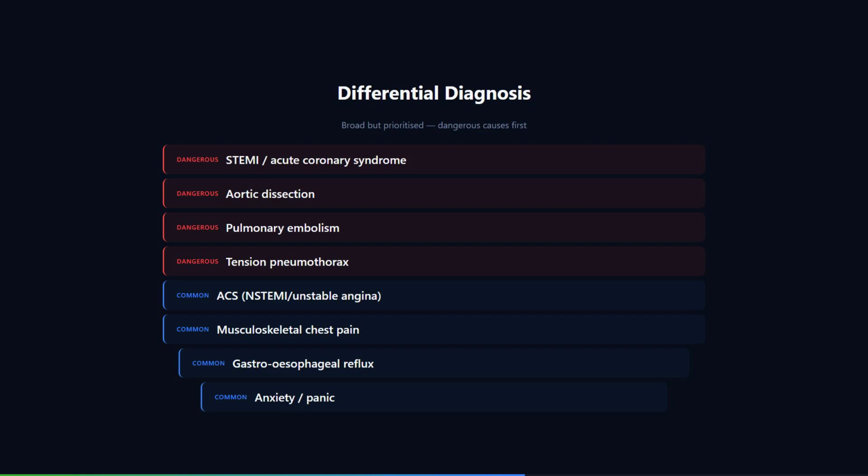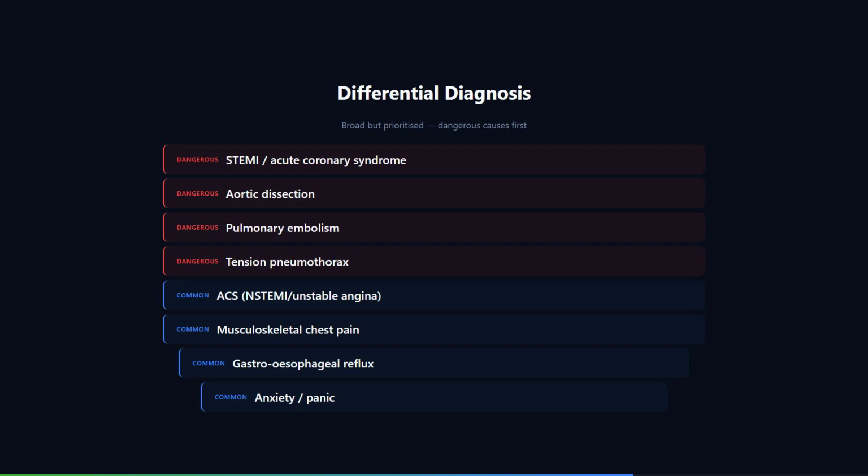Primary PCI is preferred if it can be delivered within 120 minutes of first medical contact. If it cannot, fibrinolysis should be delivered within 30 minutes of first medical contact. In StAMPSville, the regional PCI center is 295 kilometers away with a 90-minute flight. There is no way PCI will happen within 120 minutes, so this patient gets fibrinolysis. Fibrinolysis. Give me the drug, the dose, and the contraindications.